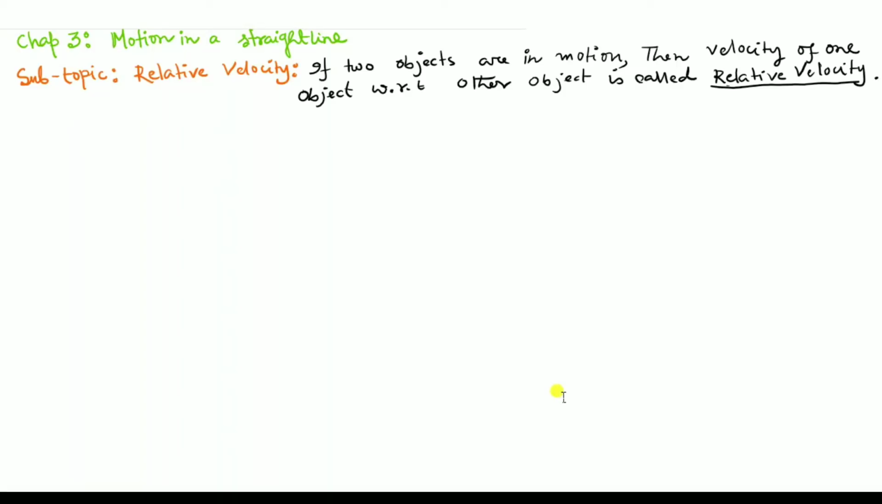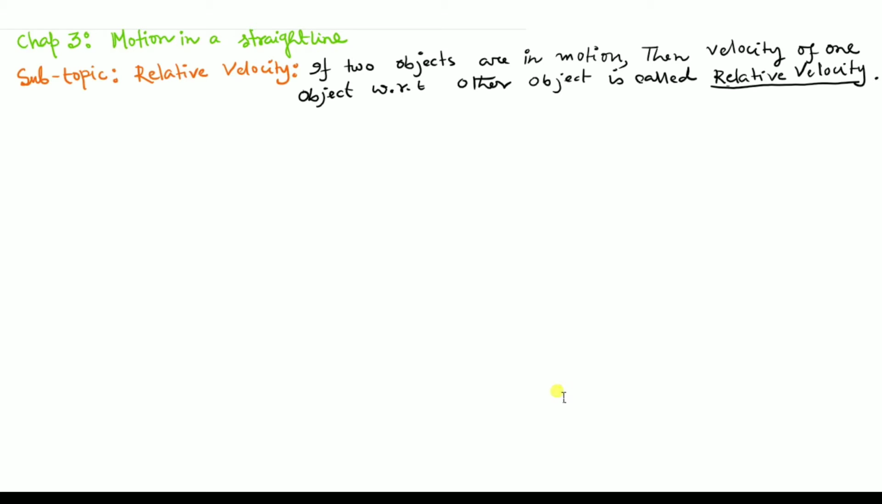Dear student, today we'll start a new subtopic, that is the relative velocity. It is under Chapter 3, Motion in a Straight Line. Actually, we are at the end of the chapter and we have already completed previous subtopics like speed, velocity, instantaneous velocity, instantaneous speed, acceleration, all these subtopics.